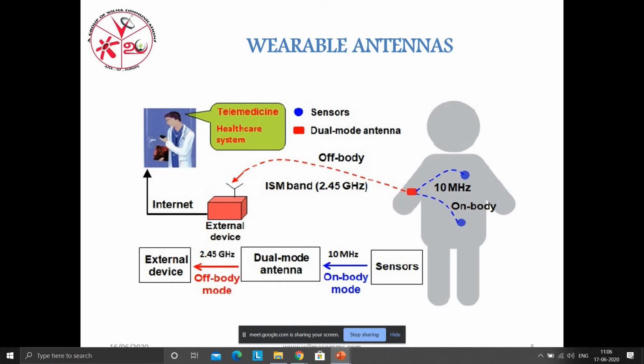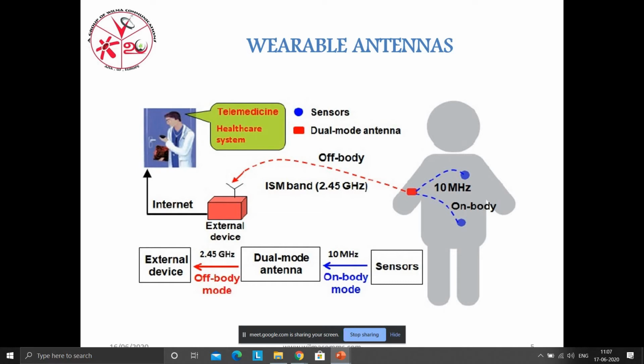Here I told you about the wearable antenna. This wearable antenna is going to be used in dual mode, such as on-body and off-body communication. While collecting the information from the sensor about your health, the antenna works under on-body communication. While transmitting this information from the antenna to medical devices, it comes under off-body communication. So it acts in dual mode.